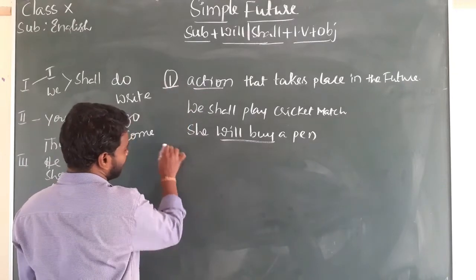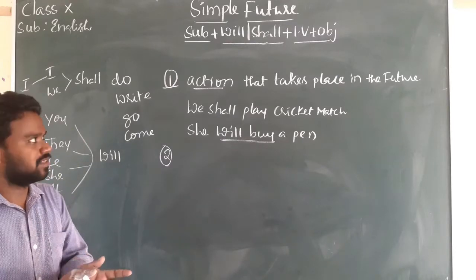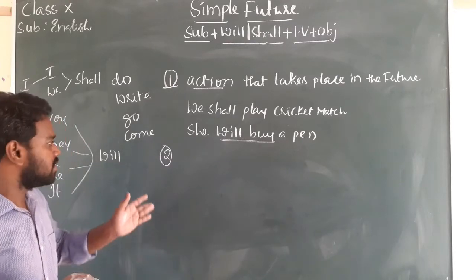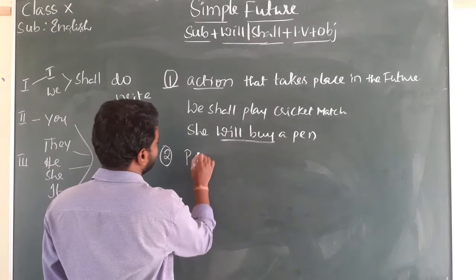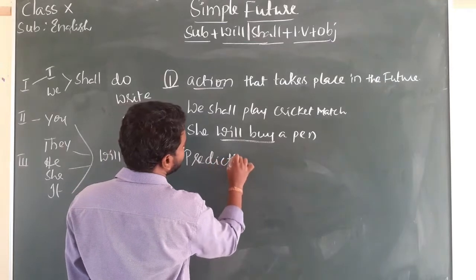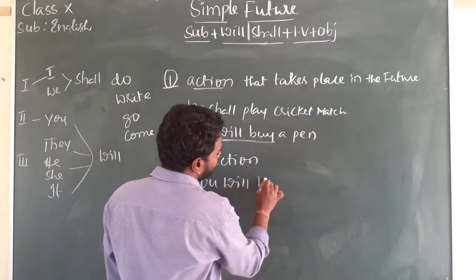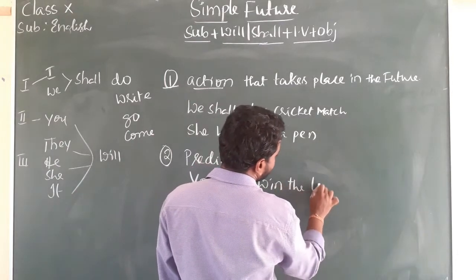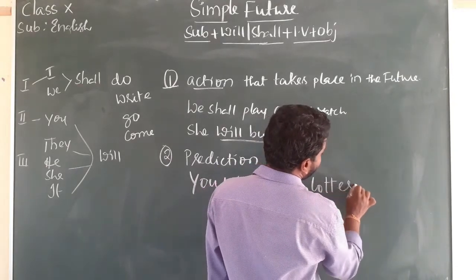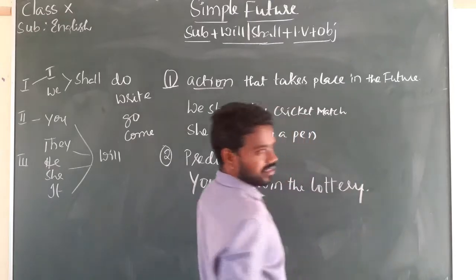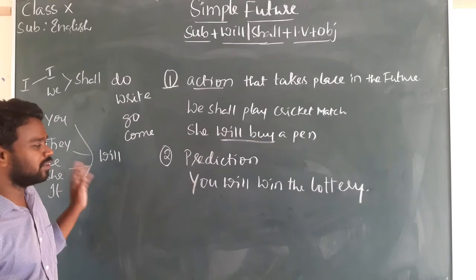When it comes to the second usage, when do we use it? When you predict something. As I gave you the weather report, here when you predict something, we use simple future. Prediction. For example, you will win the lottery. L-O-T-T-E-R-Y. You will win the lottery.